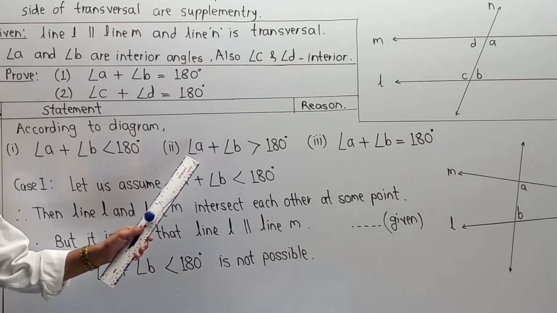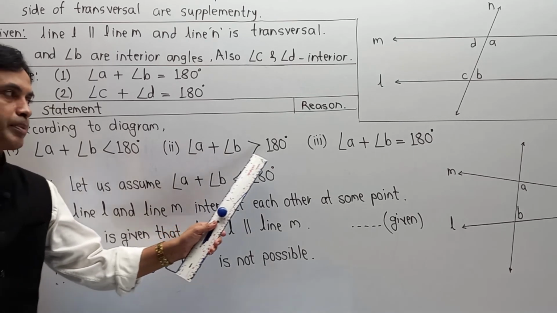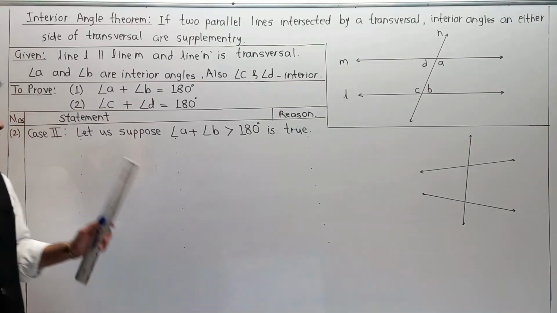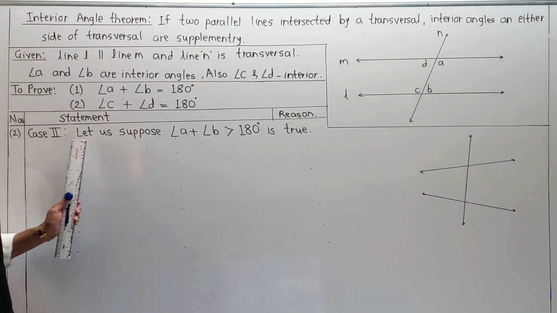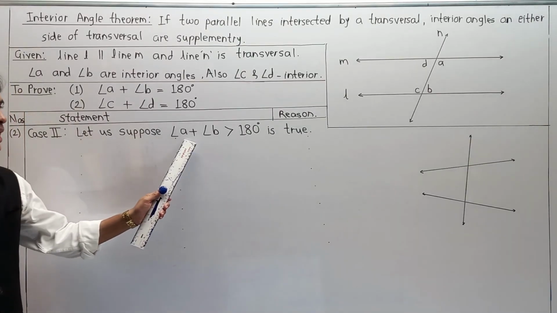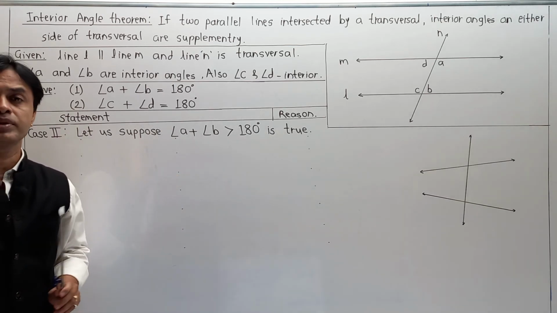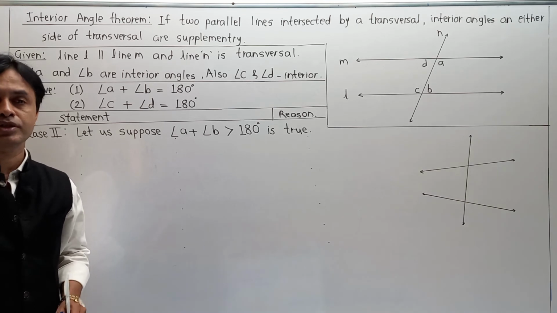Now we have to understand the second case, that is angle A plus angle B is greater than 180 degrees. But for that part, I am going to erase all this sector and complete the proof over here. So please write down properly. Now let us assume case 2. Let us suppose angle A plus angle B is greater than 180 degrees is true. If we assume this case, then what are the possibilities?